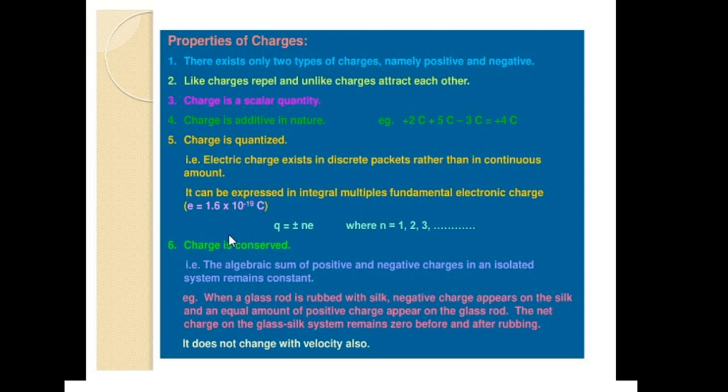And this is according to the law of conservation of charge. Charge is always conserved, and the algebraic sum of positive and negative charges in an isolated system also remains constant. For example, when a glass rod is rubbed with silk, a negative charge appears on the silk and an equal amount of positive charge appears on the glass rod, and the net charge on the silk-glass system remains zero before and after rubbing, and this charge does not change with velocity also.